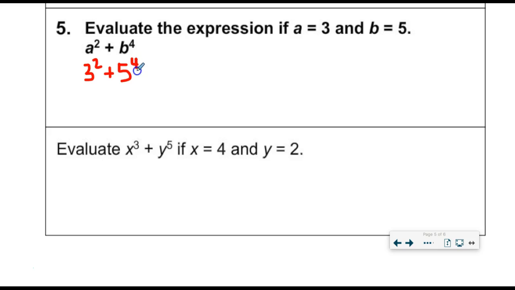If it said write the expression, then we'd be done. But we want to evaluate it, so we need a final answer that is numerical. Don't forget order of operations here. To be honest with you, it doesn't really matter which exponent you do first. 3 squared means 3 times 3. That's going to be 9. 5 to the 4th is going to be 5 times 5.